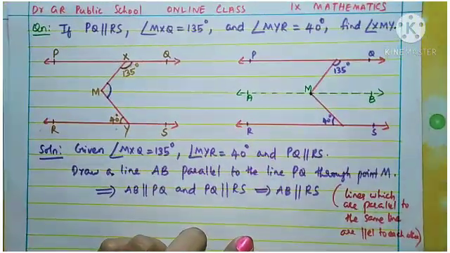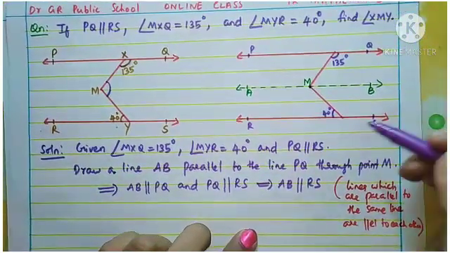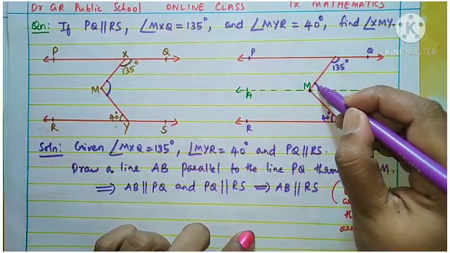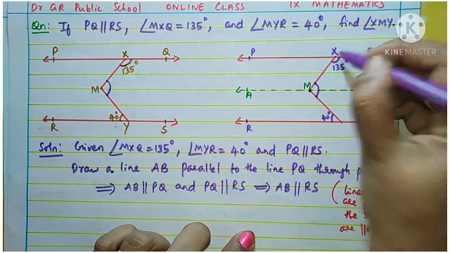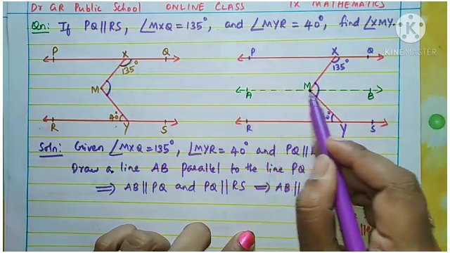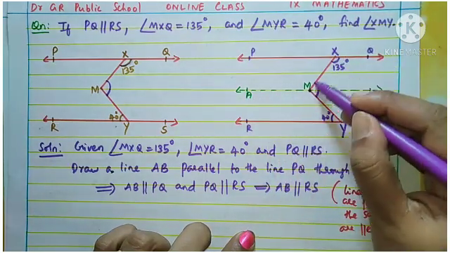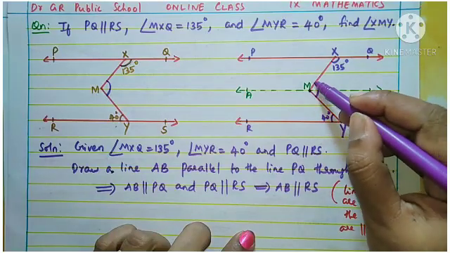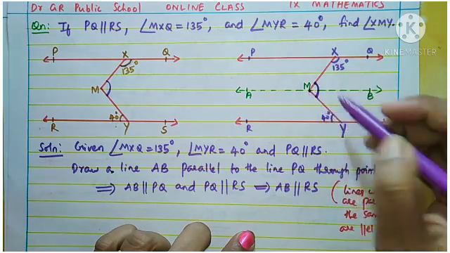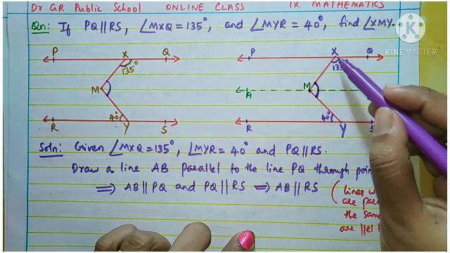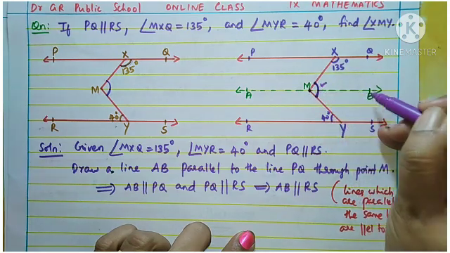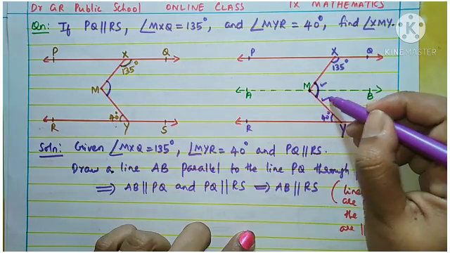In this construction, the line AB divides XMY into two angles: XMB, this is one angle, and BMY, the second angle.